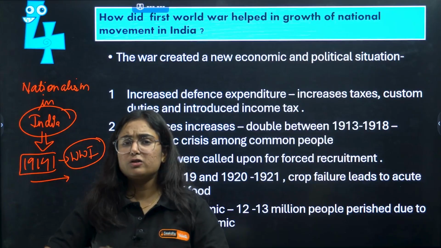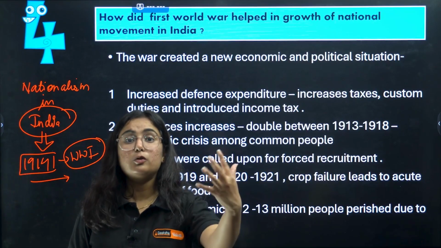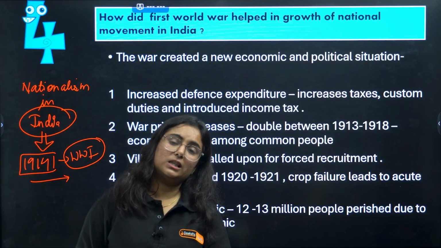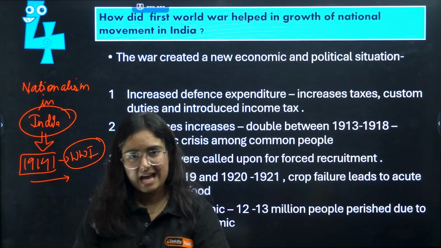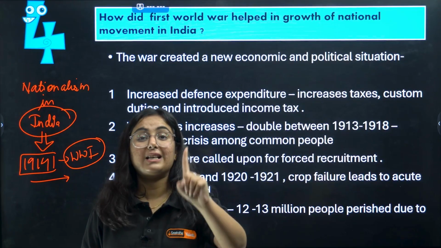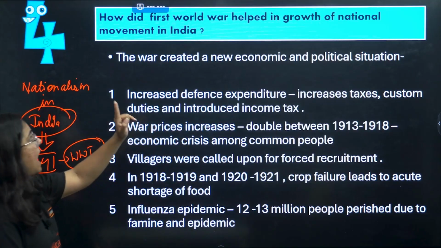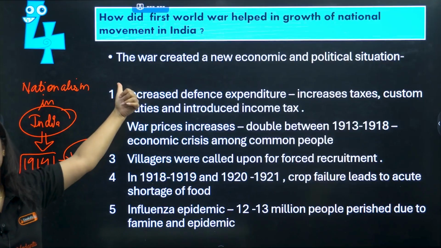However, India was not actively participating in World War I, but the country that was ruling us, the colonial government we had, was participating in this First World War. Don't you think that it will impact India? Yes. Don't you think that it will impact India's economy? Yes, definitely. So the question is, how did First World War help in the growth of nationalist movement in India?